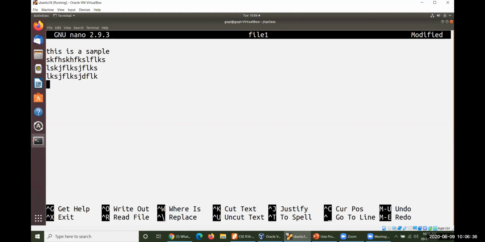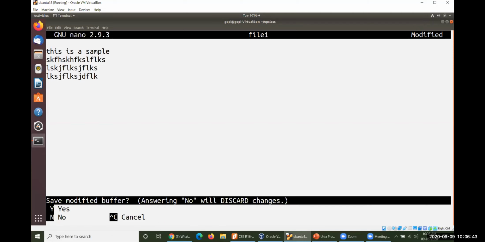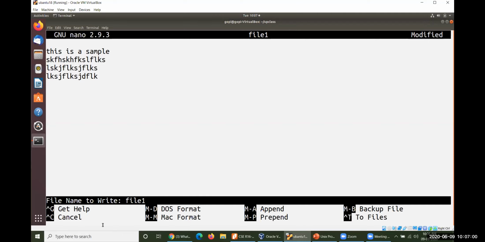Now, you want to save the contents of this nano, so you just press Control X. It will ask you. Everything has been stored in the buffer, actually in the kernel. So do you want to save or not save? Let me consider yes. If I press yes, shall I write the contents to the same file which we have written previously, within the same file?